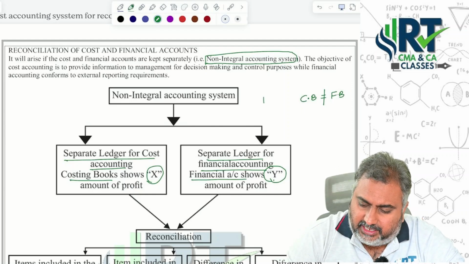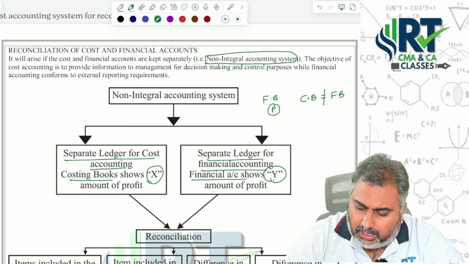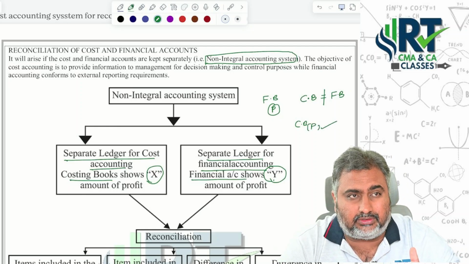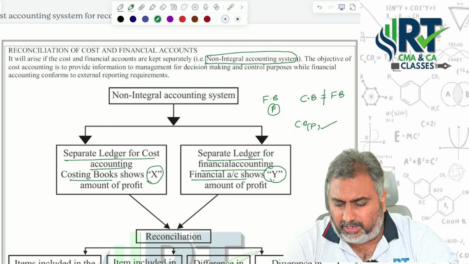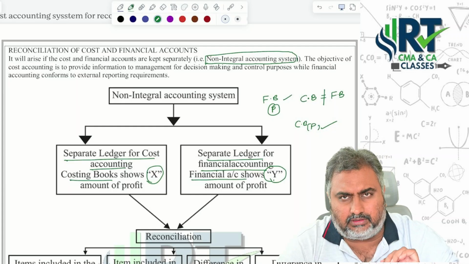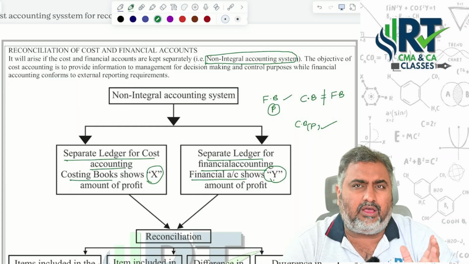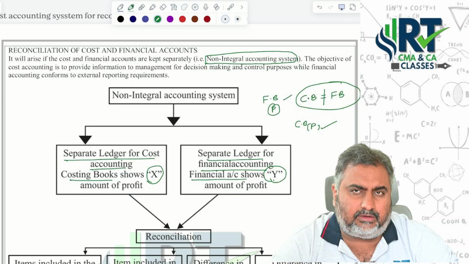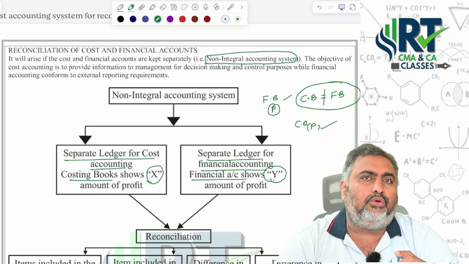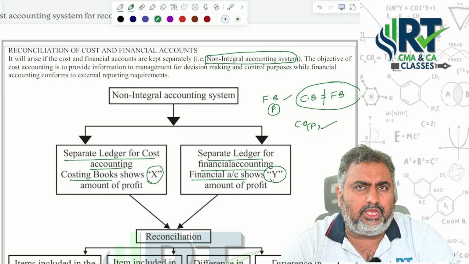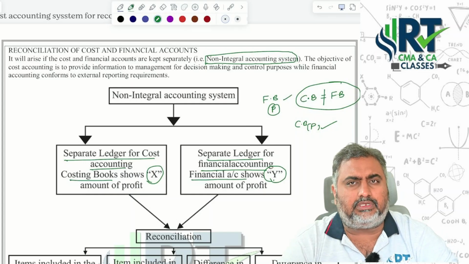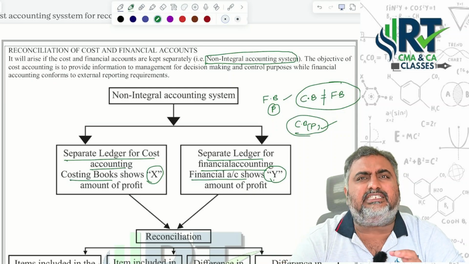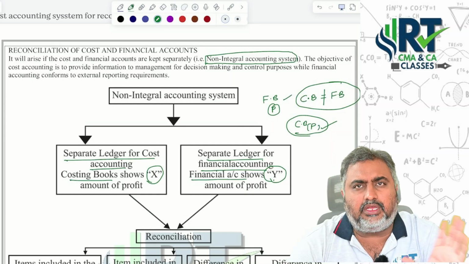Sir, can I take financial books profit or costing books profit? Your choice. Unless otherwise specified, if only one profit is given, then automatically you need to start with that particular profit figure. If they give both, when you prepare a complete problem under the reconciliation statement, you need to find the profit under financial books and the profit under costing books. Then take costing profit. My sincere advice, take costing profit as the base. It is easy to do reconciliation when compared to the financial point of view.